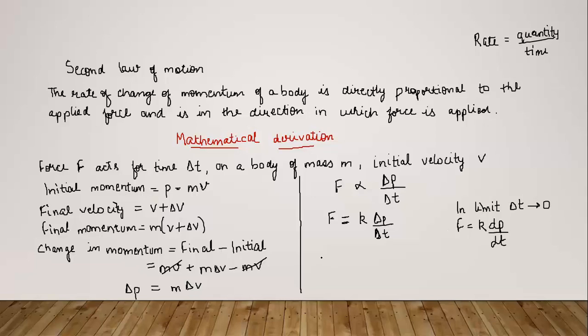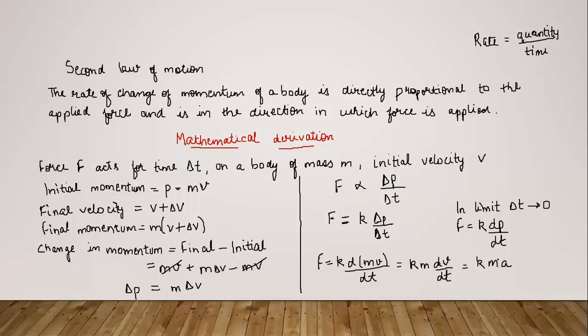Now again, we will write the expression here. F is equal to k times dp/dt, and p is written as mv. Because m is a constant, it will not change, so we can take out m, and it will be m times dv by dt. And what is dv by dt? We discussed that the instantaneous acceleration quantity, dv by dt, is acceleration. So till here we get this expression.